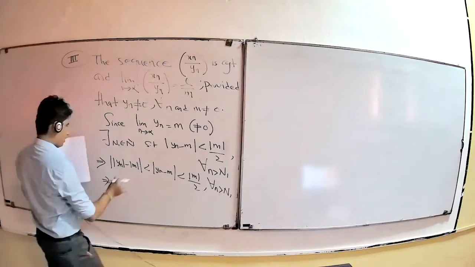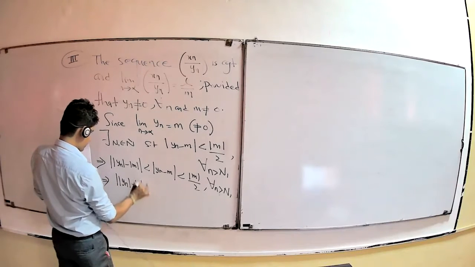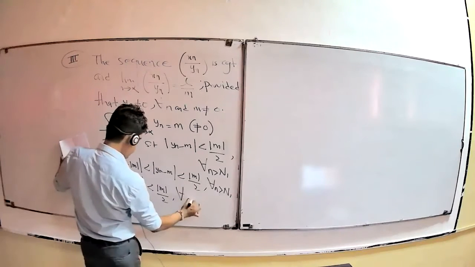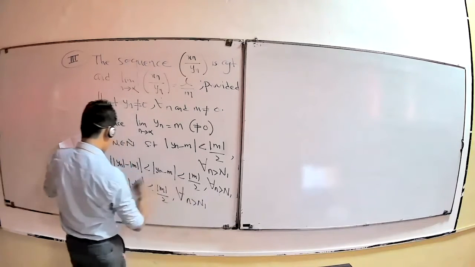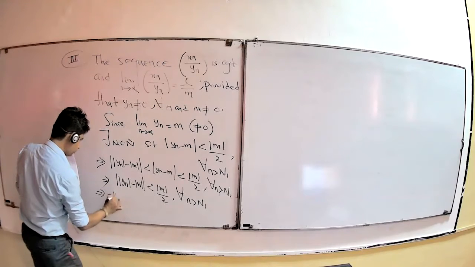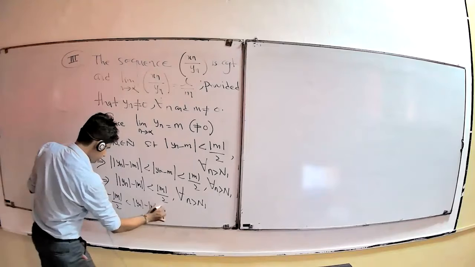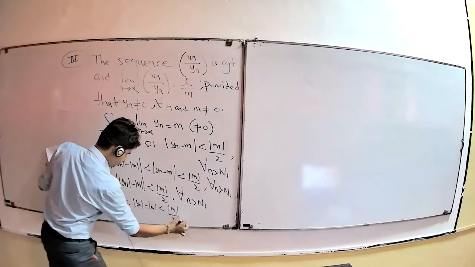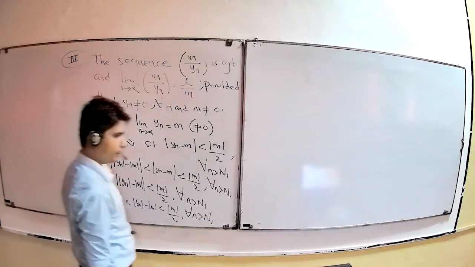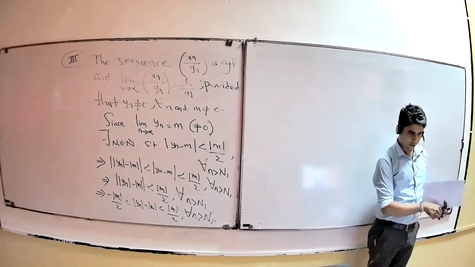From this one you can write that the modulus of Yn is less than modulus of M by 2 for all n greater than n1. From this one, you can remove the modulus, then you get minus modulus of M by 2 less than Yn minus modulus of M, greater than modulus of M by 2 for all n greater than n1.